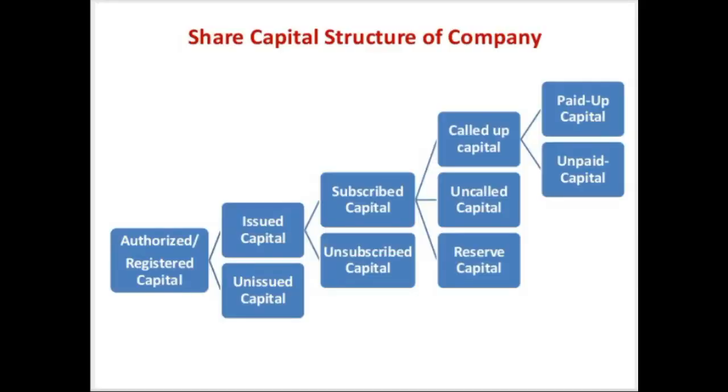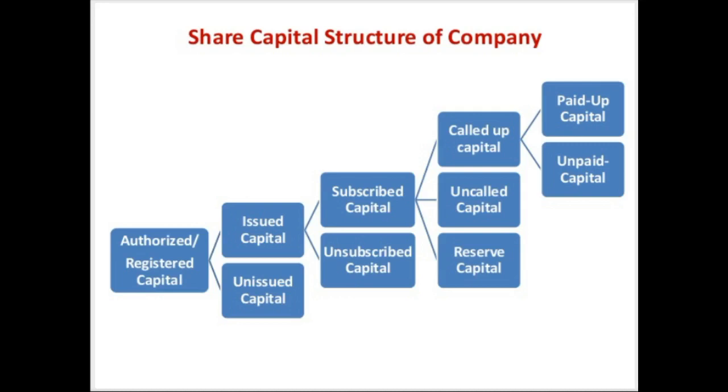Let us understand the share capital structure of a company. A company is authorized for a particular amount of capital, and that would be known as the authorized or registered capital. Out of that, it is not necessary to issue all the capital at the same time.